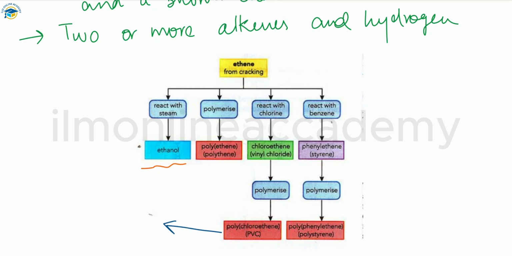So these are the products that are produced whenever the cracking of the ethene happens in the industries. These are the important products, you should remember all of these.